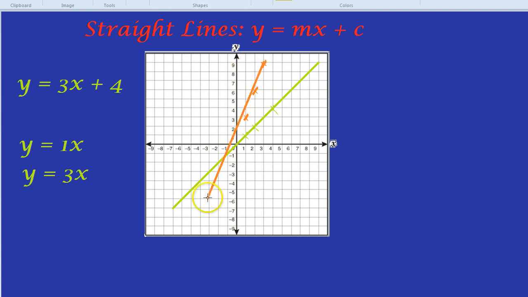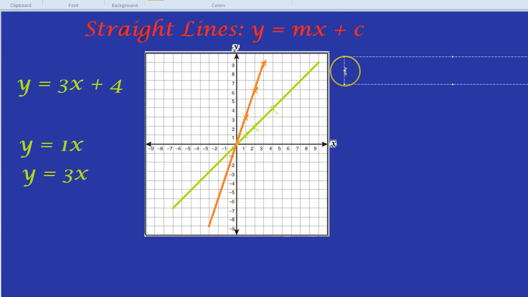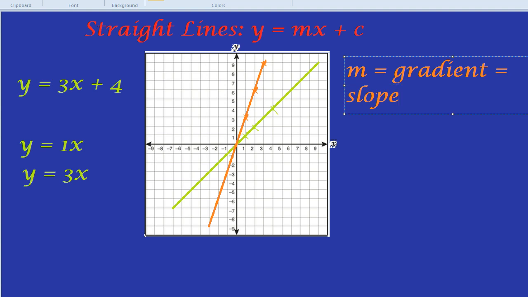What we've learnt from this is that the number next to the x is the gradient, or the slope. Now, you may have heard of this form y equals mx plus c. That is just the generic form. It's the standard example before you put any numbers in. And that is the equation of a straight line. So what we've learned is that m, that number next to the x, equals the gradient, which equals the slope of the line.